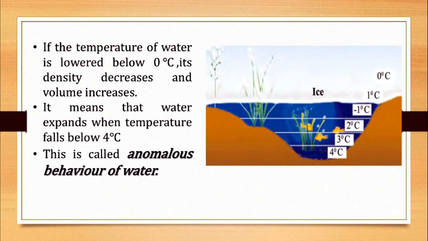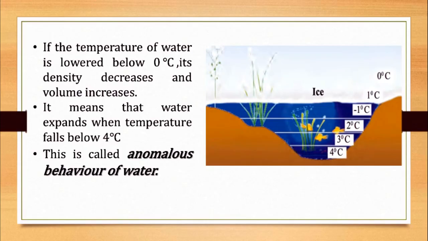Children, usually when the temperature of a substance is lower, its density increases as the volume decreases. But water is an exception to this rule. The density of water is peculiar. When water at normal temperature starts cooling, its density increases like that of most liquids. However, if its temperature falls below 4 degrees Celsius, its density starts decreasing.